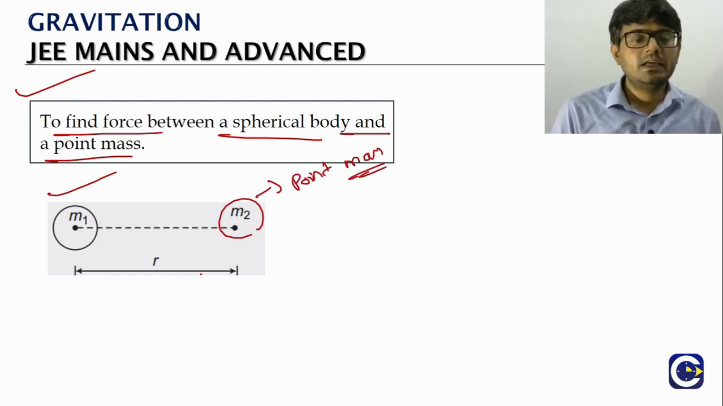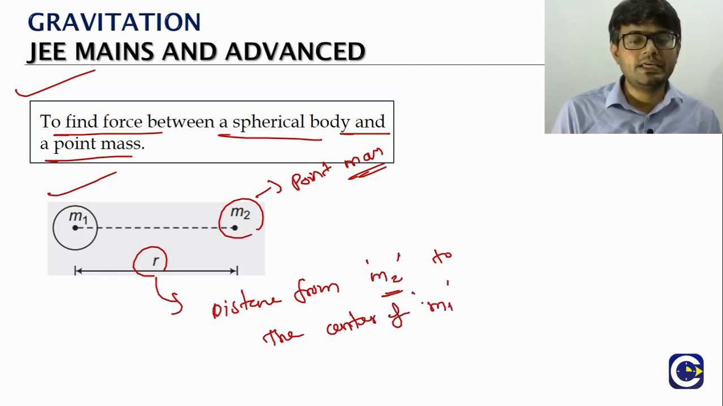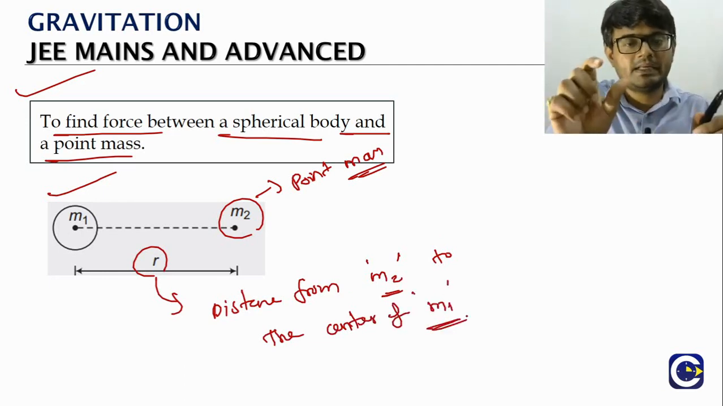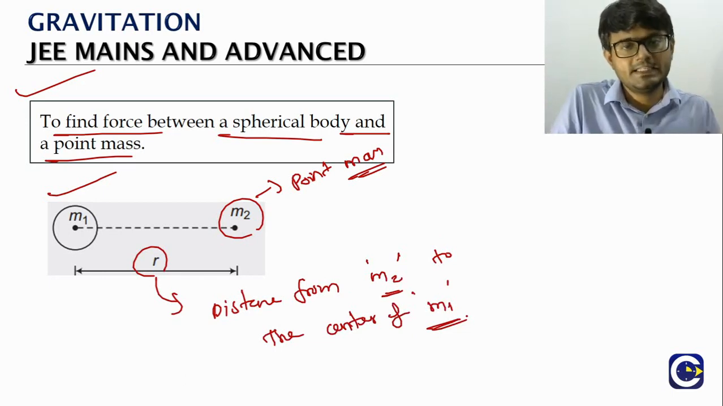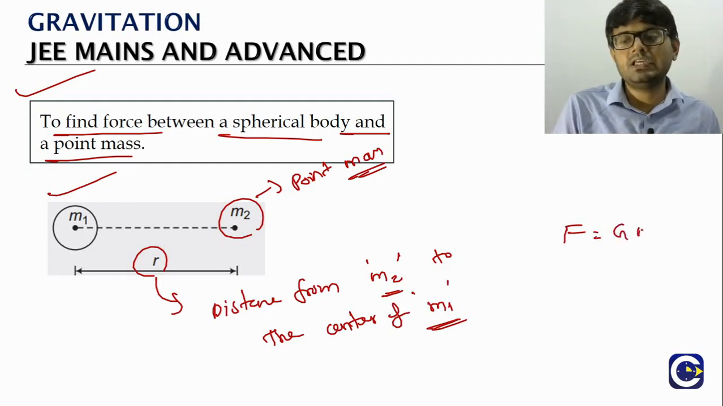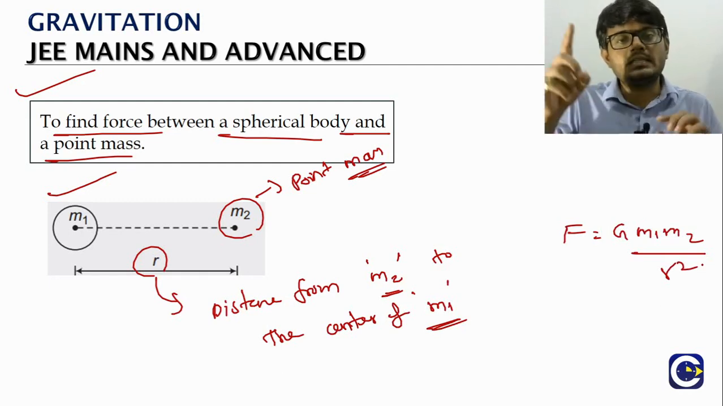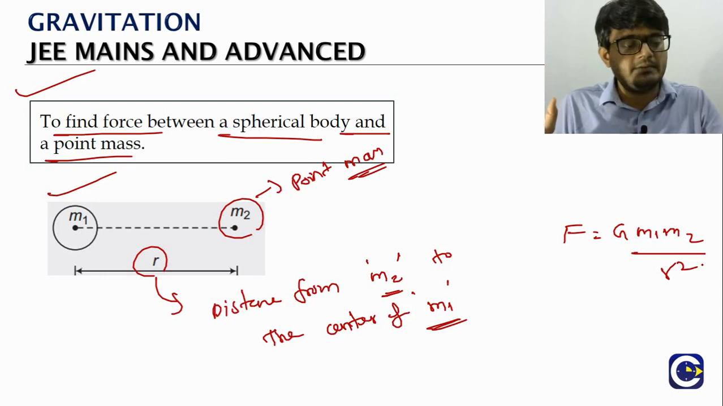In this case, let us say r is the distance from m2, the point mass, to the center of m1. Here one thing that we need to keep in mind is that the particle m2 is outside the spherical body. Then the force of attraction between them is given by G m1 m2 by r square. So what is the thing that we need to keep in mind? The r will be the distance from the point mass to the center of the sphere.